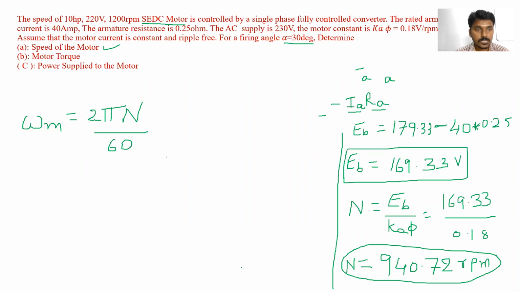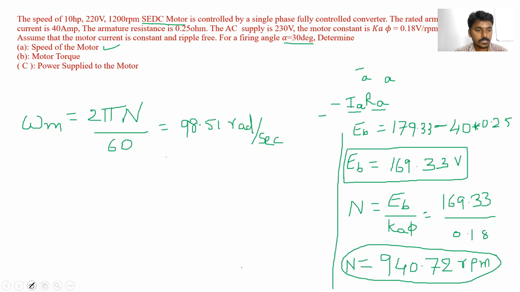Because 2 pi is a constant value and 60 is also constant. N we already found, 940.72 RPM. So by substituting in this equation, we can easily find out the speed of the motor in radians per second. I have calculated this value as 98.51 radians per second. Clear? So this way, you can calculate the speed of the motor.